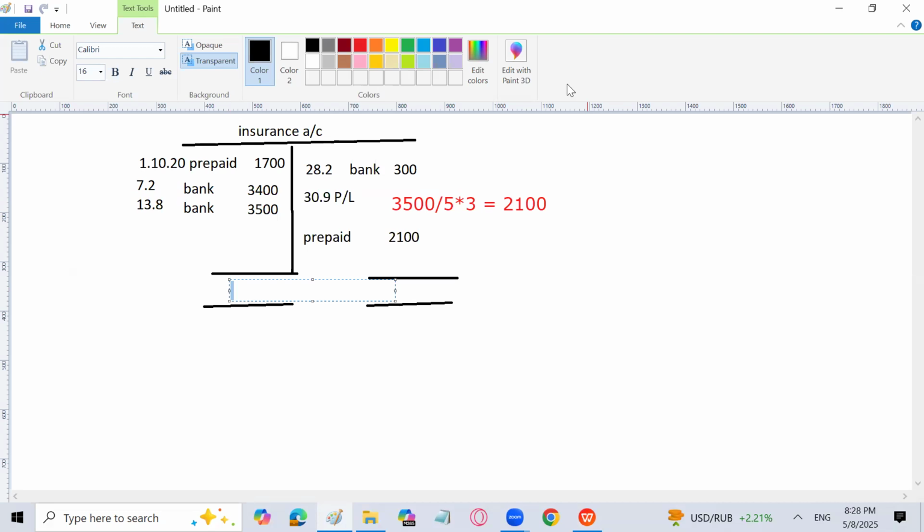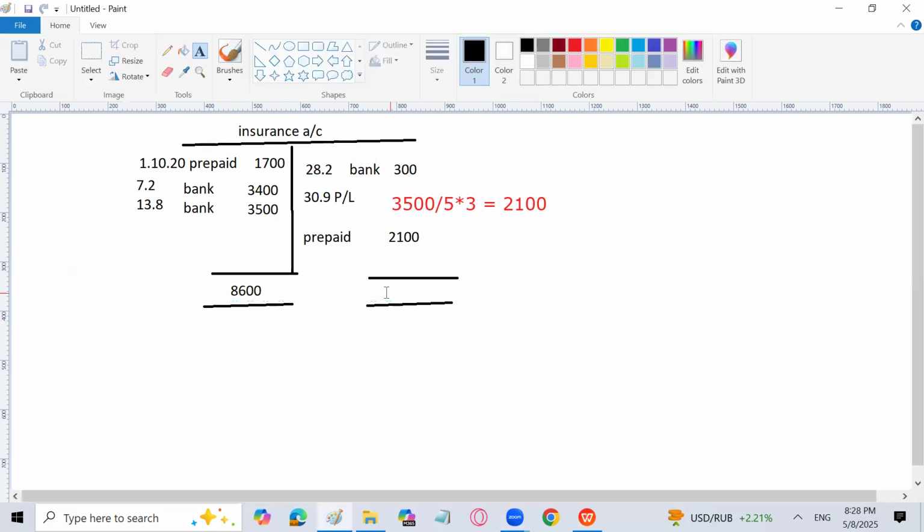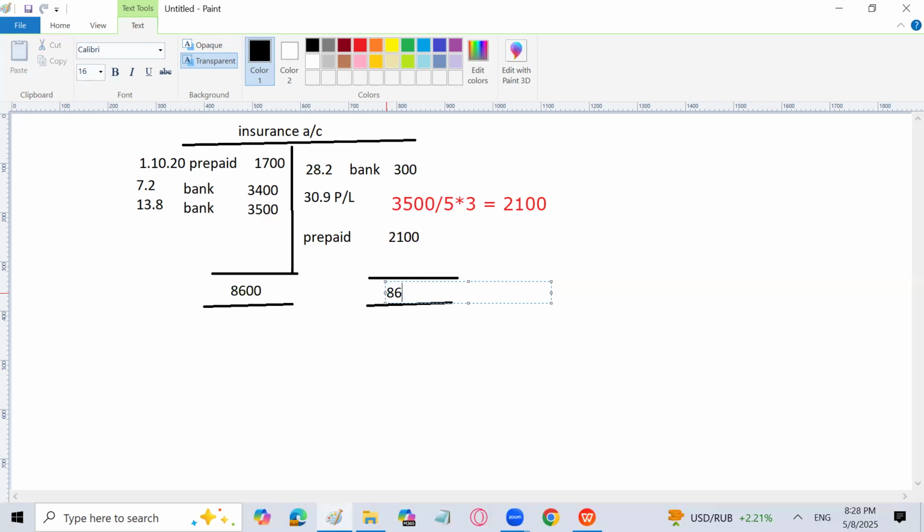I think 8600 is the total, and 8600 minus 2400, we will get the profit and loss figure. So this is how we'll go with the monthly calculation. Sometimes you find it difficult, but generally it is not that difficult. So the profit and loss figure is 6,200. Always remember that you have to write the prepaid brought down also for the next year. Otherwise, there will be a reduction of the marks.